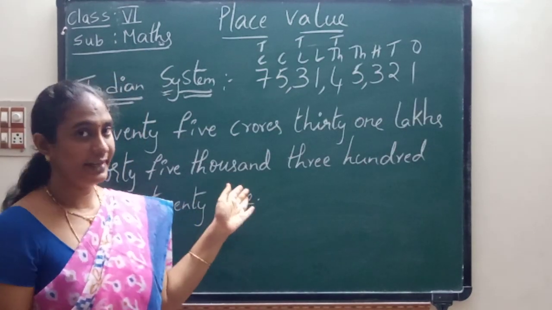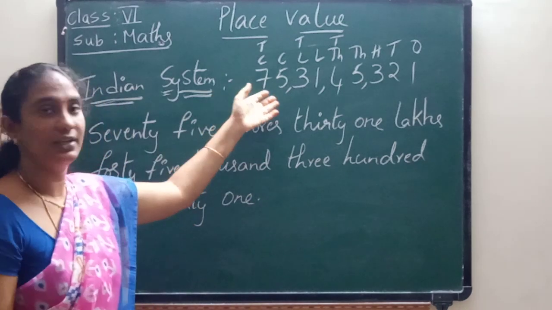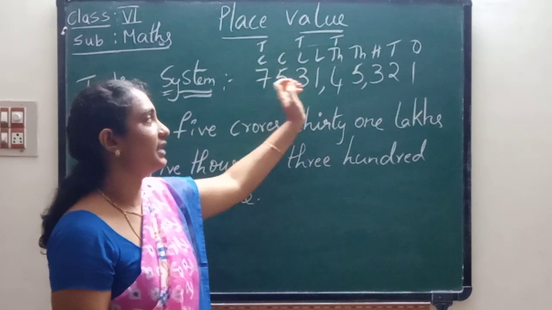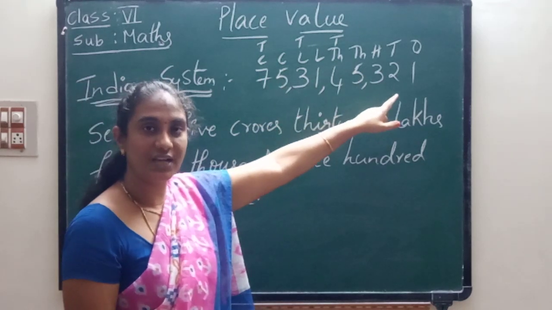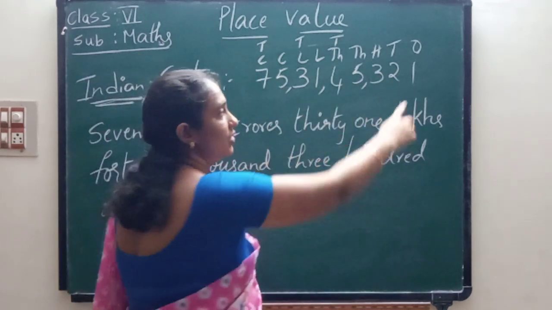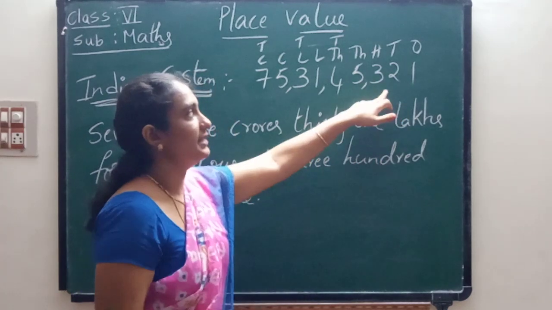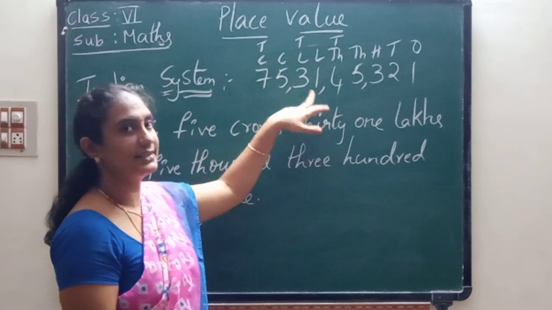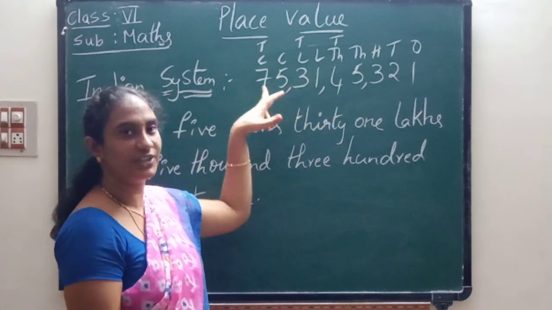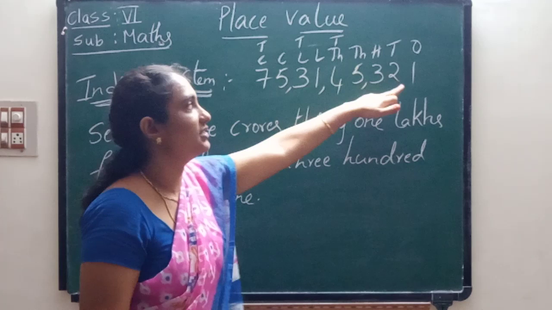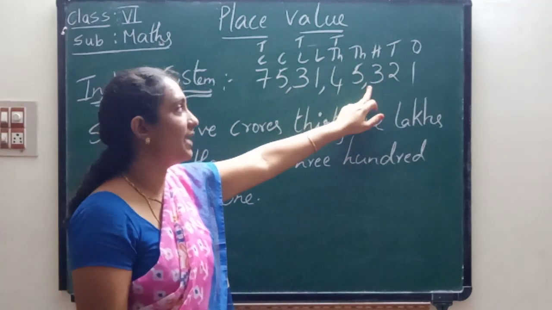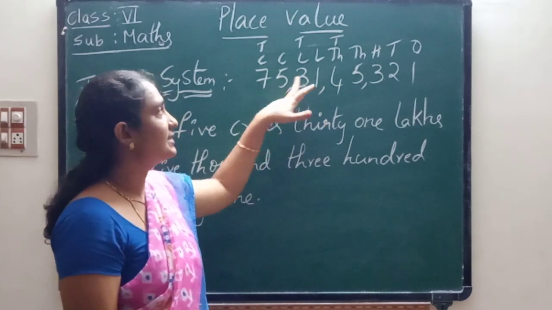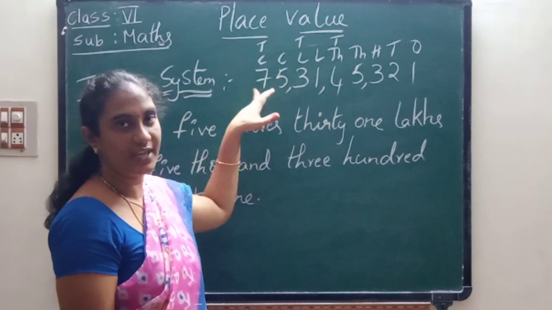Now see the second example. Here I have written the number and I have written the place values for the number. From which side do we have to write? We have to start from the right side. So place values: ones, tens, hundreds, thousand, 10,000, lakhs, 10 lakhs, crores, 10 crores.